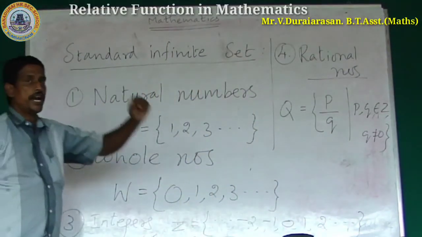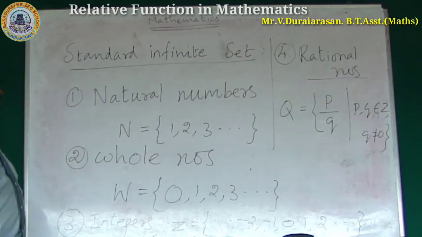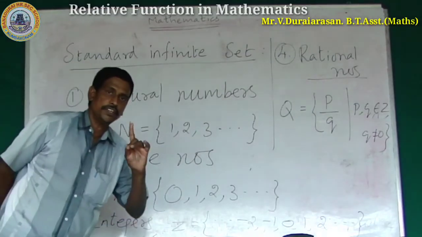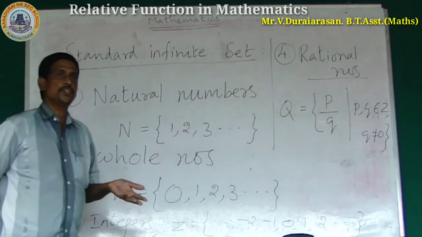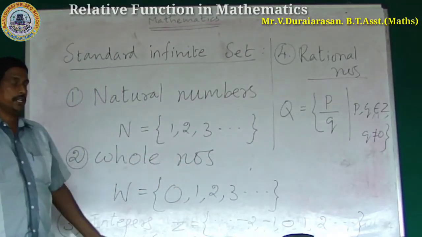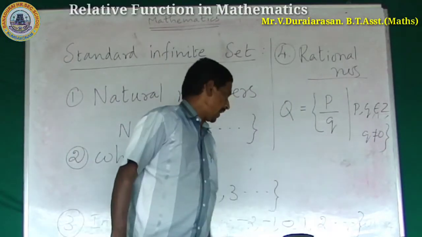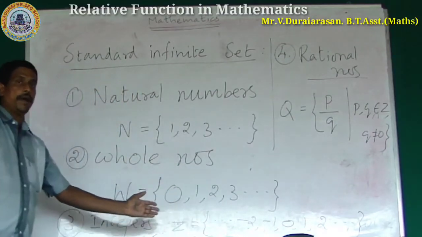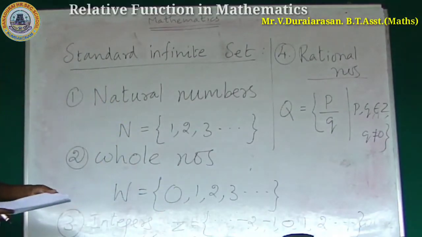Okay, here recall the standard infinite sets. There are 4 infinite sets given. Natural number is denoted by N, starting with 1, 2, 3 and so on. Whole number starting with 0, 1, 2, 3 and so on. Integers is denoted by Z, which is 0, 1, 2, 3 and so on, and on the left side -1, -2, -3, -4 and so on. Recalling the standard infinite sets.